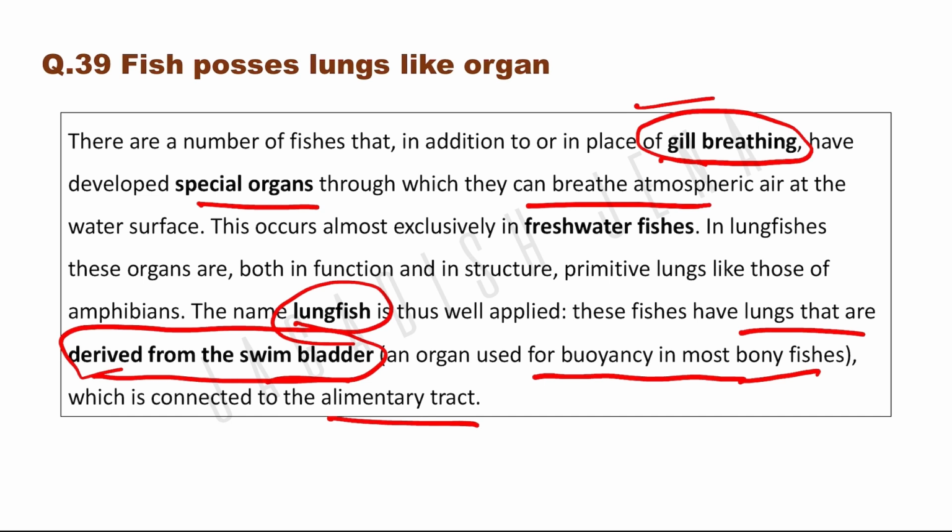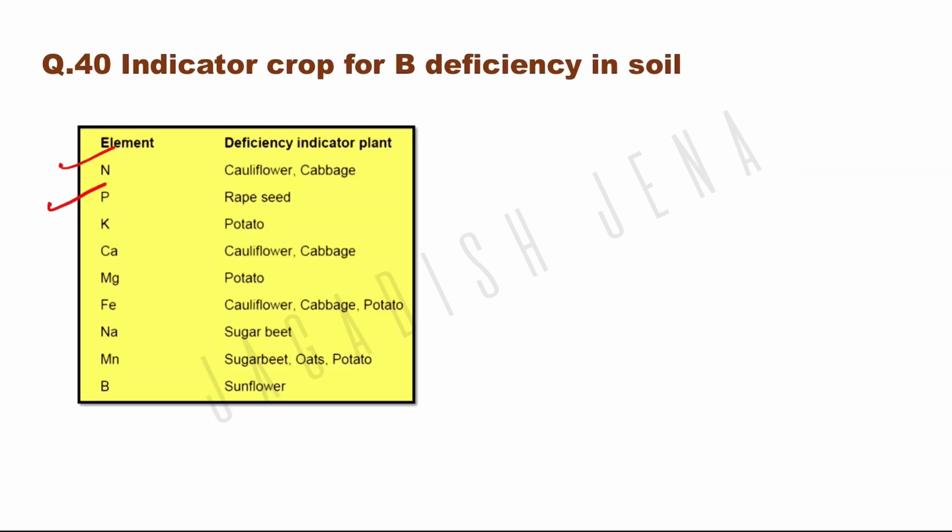Indicator crop for boron deficiency in soil. So why do we use indicator crops and what are the indicator crops? अगर soil में कोई भी न्यूट्रिएंट डेफिशिएंसी होता है तो जो प्लांट सबसे पहले न्यूट्रिएंट डेफिशिएंसी सिम्टम्स शो करेगा उसको बोलते हैं indicator crop. So there are several indicator crops for different nutrient deficiency, like for nitrogen cauliflower and cabbage,